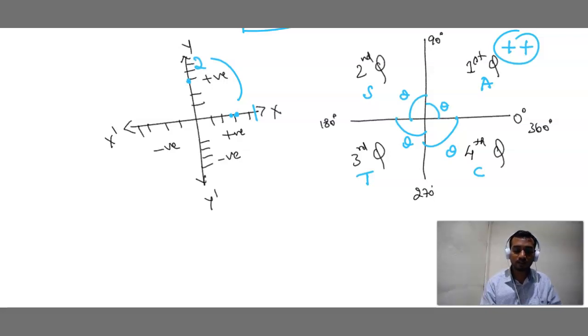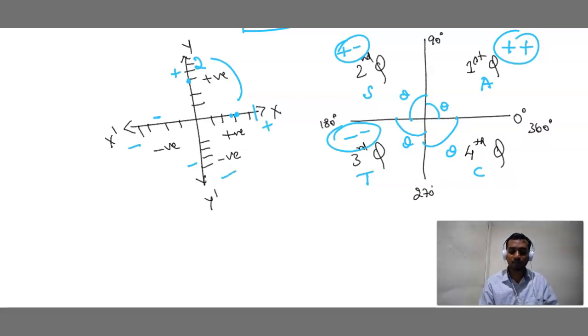In the second quadrant we can see this is plus but this is minus, so we say plus minus. We can see this is minus and this is also minus in this quadrant, so we say minus minus. Here first is minus and second is plus, so we say minus and plus. Except here, all the trigonometric ratios are positive; here sine and cosecant are positive.